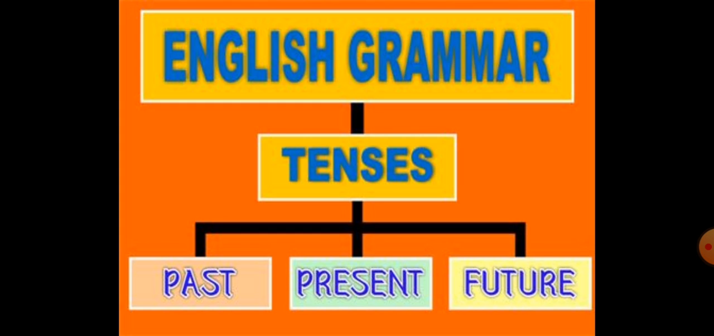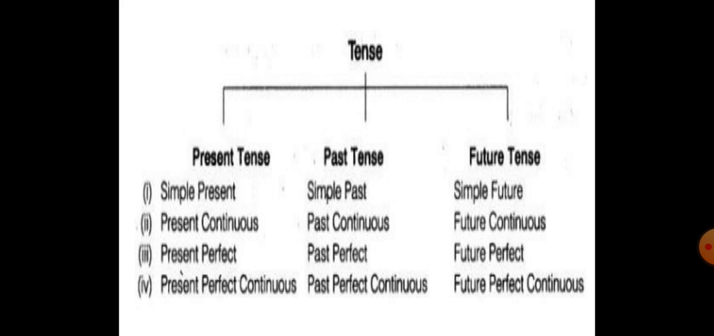It denotes the time an action takes place, whether sometime in the past, in the present, or will take place some time in the future. So tenses denote the action which has already taken place in the past, or is occurring in the present, or will be taking place in the future. Okay, so there are three types of tenses, that is past tense, present tense and future tense. Now these three types of tenses are again further divided into various categories.